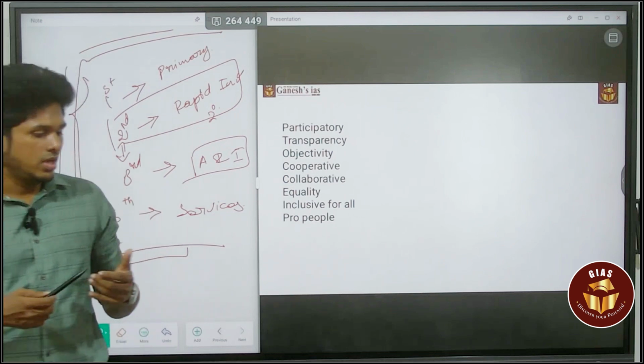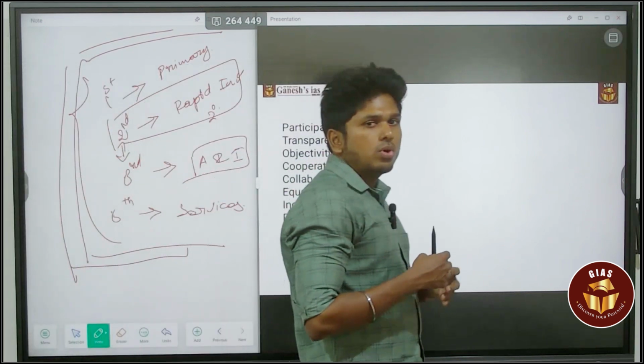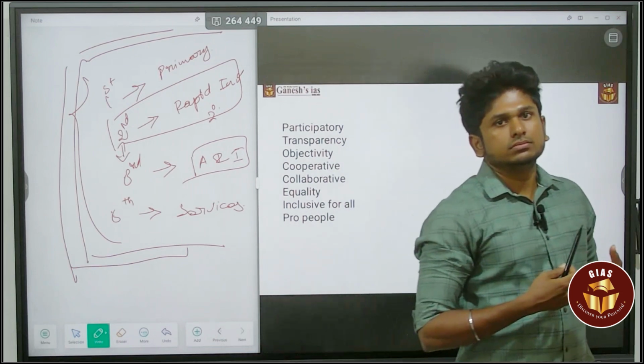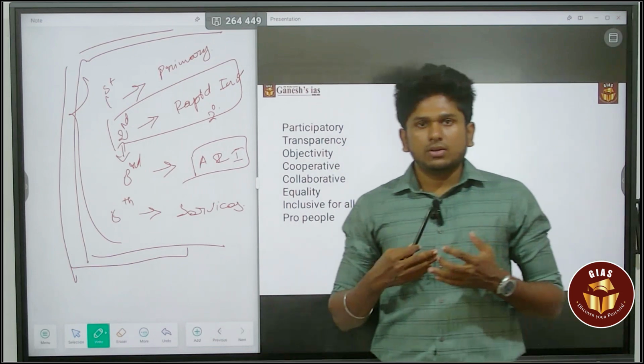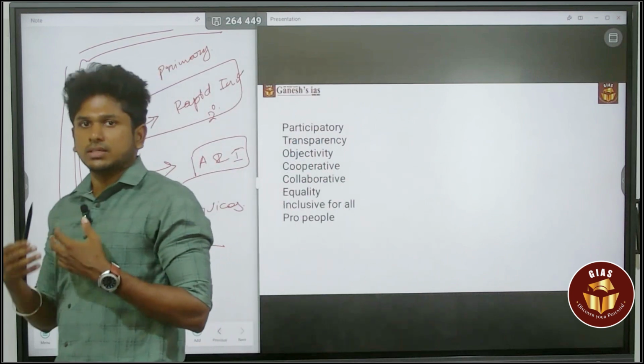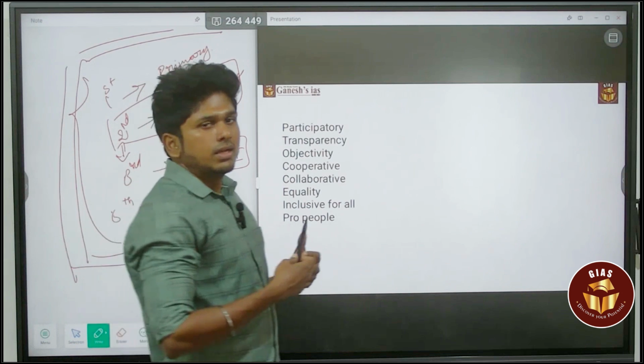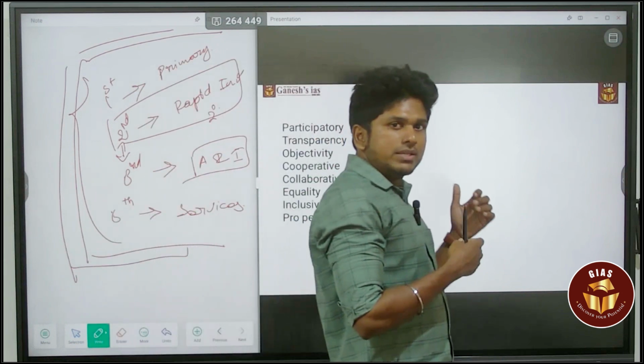Another major and more important principle is cooperative federalism. They followed cooperative federalism, the cooperation between the state and the center and within the states. That is also led by this Niti Aayog.